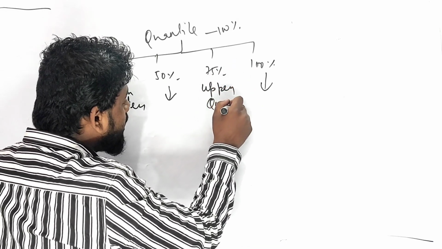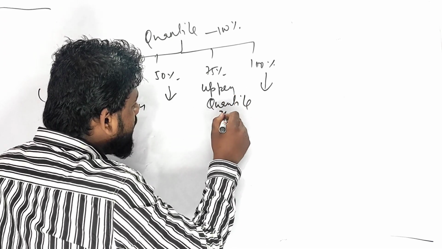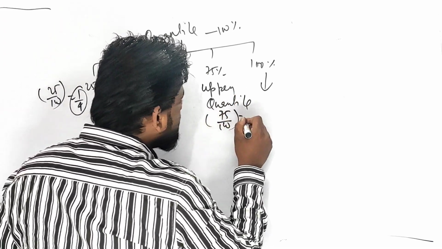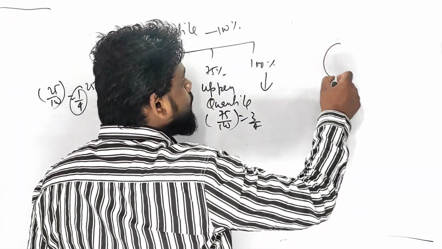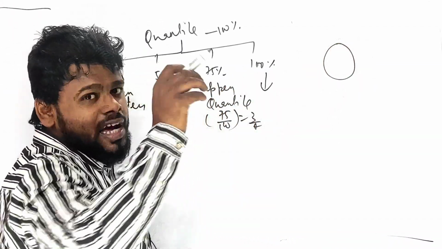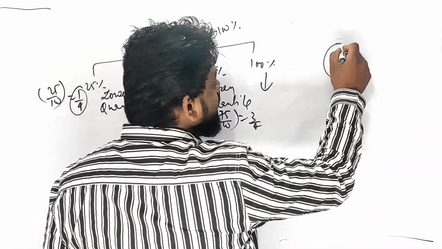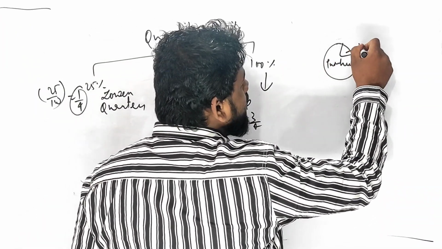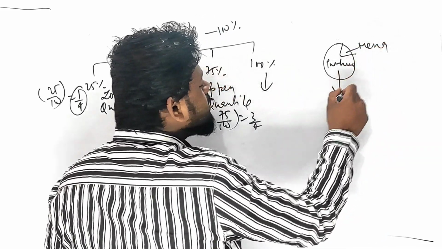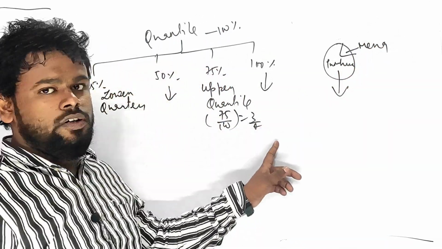What is an upper quartile? How can you get the upper quartile? If I do 75 by 100, I get 3/4. Is it clear? For example, I have a circle. If I say 3/4 is yours and 1/4 is mine, this part is yours and this part is mine. That means yours is the upper quartile. That is just 3/4. Is it clear?